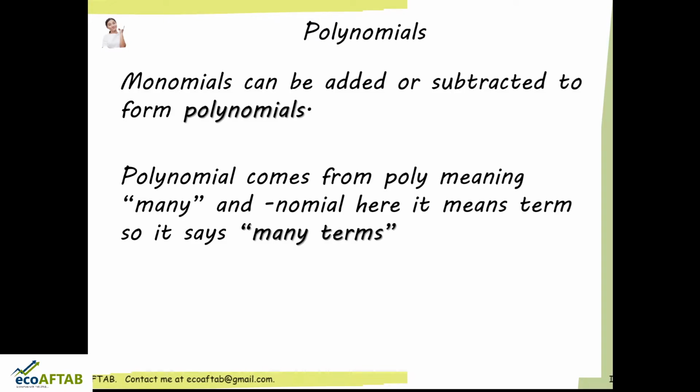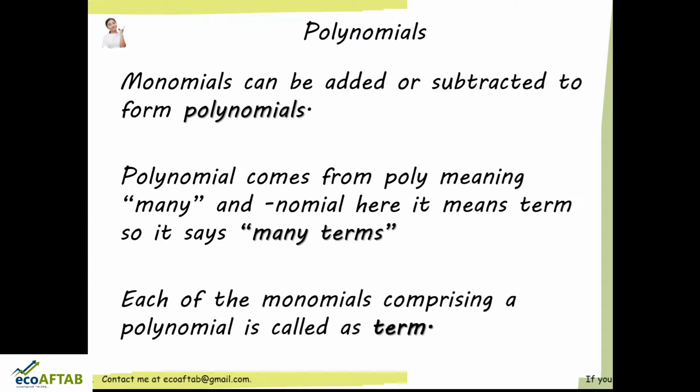So polynomial refers to many terms. Each of the monomials comprising a polynomial is called a term. In the previous example, whatever we saw, 2pq and all those things, they are the different terms. They are also monomials.